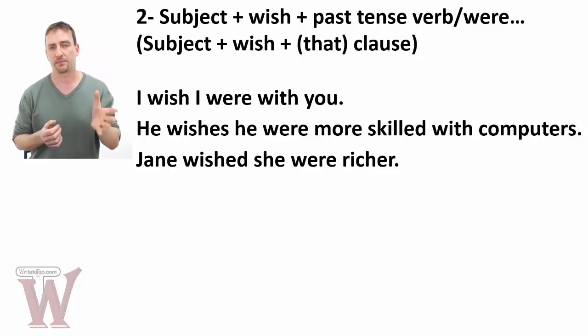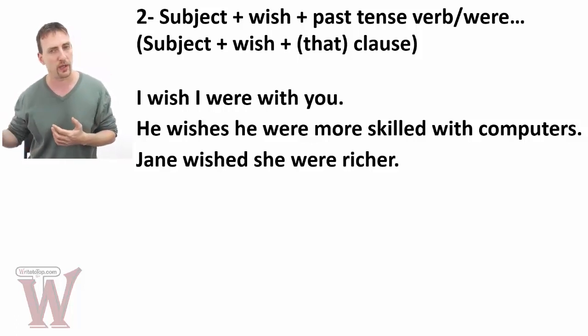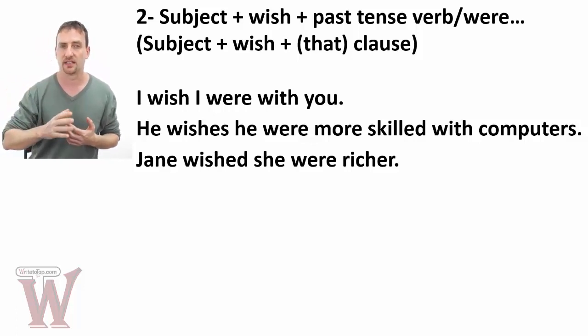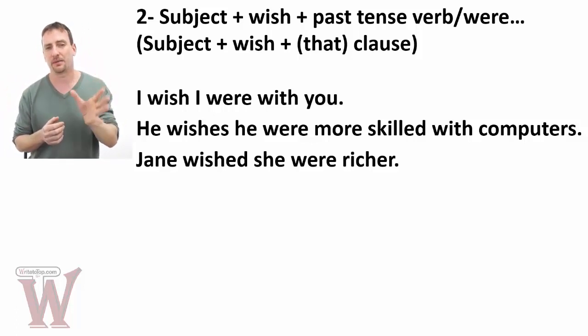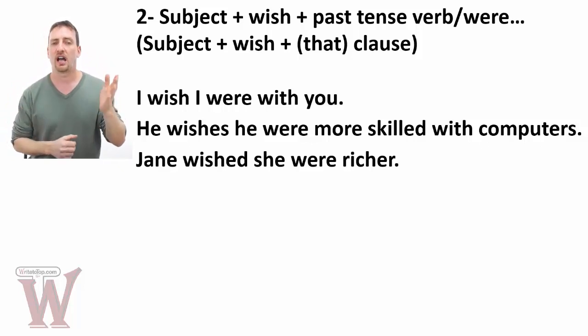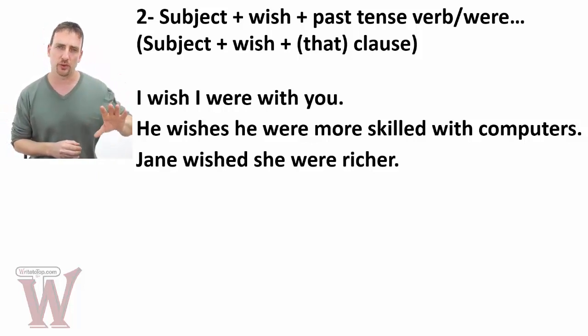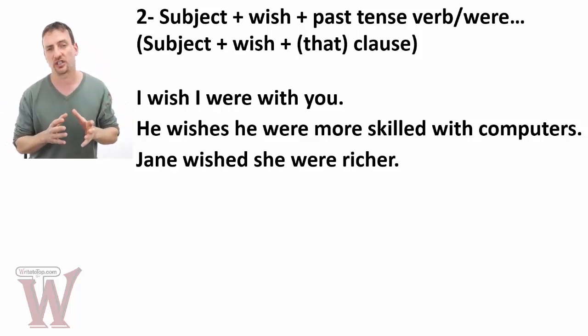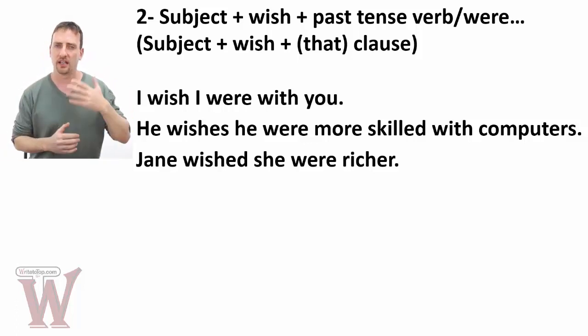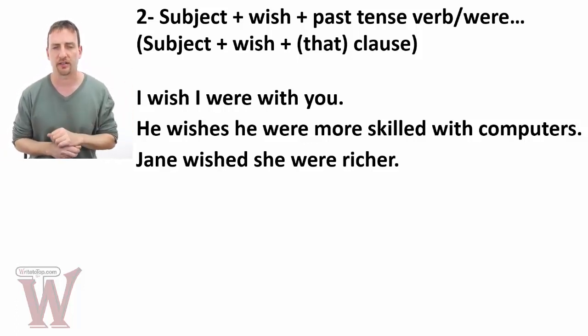Wishful thinking. Subject plus wish plus past tense verb. And again, if you're using the be verb, it's were, not was. Technically, it's a subject and wish plus a that clause. I wish I were with you. I wish what? That I were with you. We generally don't use the that conjunction, but I just want you to understand that it is technically a that clause, and we're going to talk about that clauses in the next part as well.